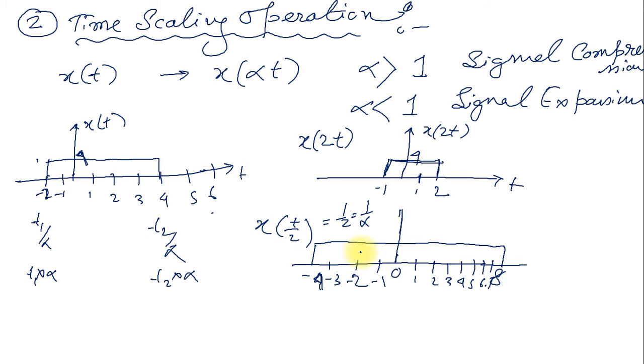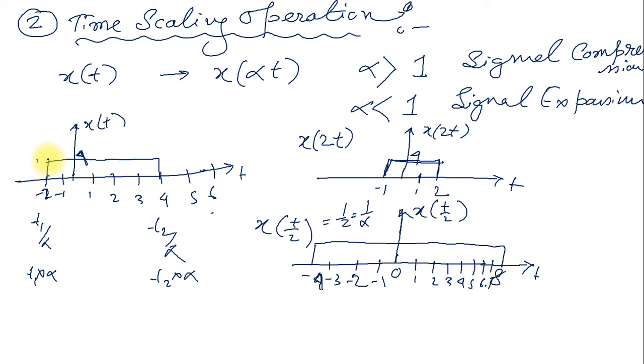Maybe the gaps are different because I'm drawing a handwritten graph and not using any scale, so the gap may be different. But if you implement this in software or graphically using a scale, you can create this. This one is x of t and this one is x of t by 2.